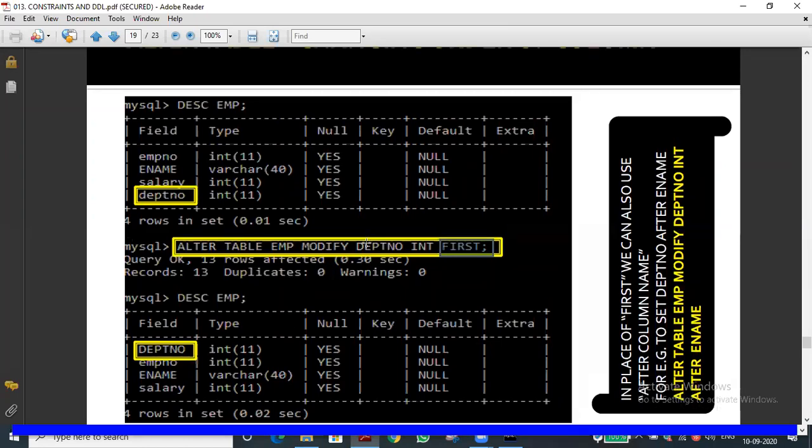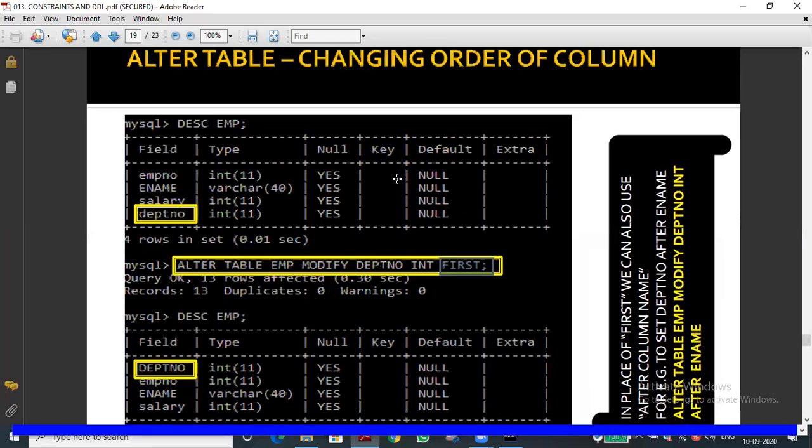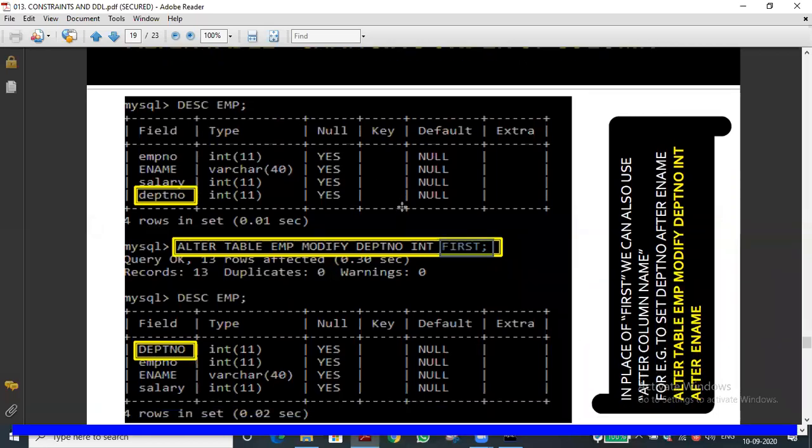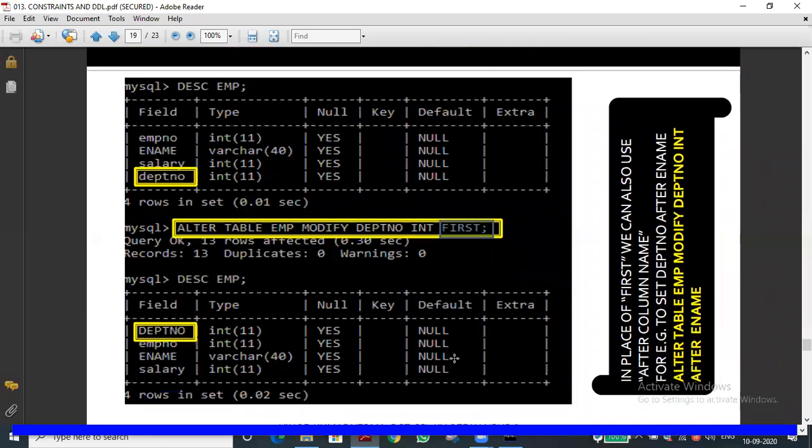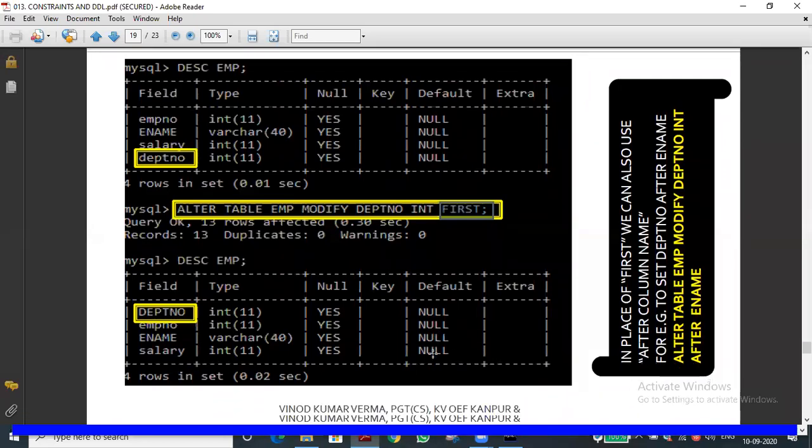Okay, have you got this one? So changing the column order. The order means in which order: first, second, like this. Have you got this? Yes, sir. Fine, good. Any doubts?